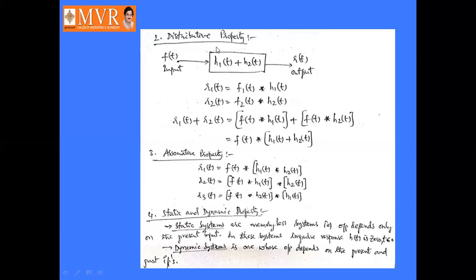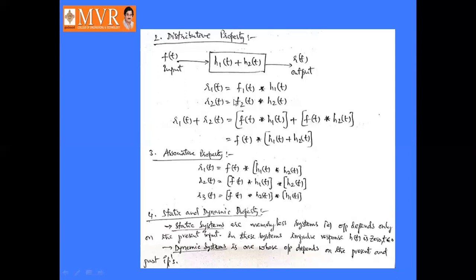Associative property can be represented like this. We can write it in any way. Here f of t is convolved with the combination of h1 of t convolved with h2 of t. This can be written like this: r2 of t is equal to f of t convolved with h1 of t, whole convolved with h2 of t. r3 of t can be represented as f of t convolved with h2 of t, whole convolved with h1 of t. This is associative property.